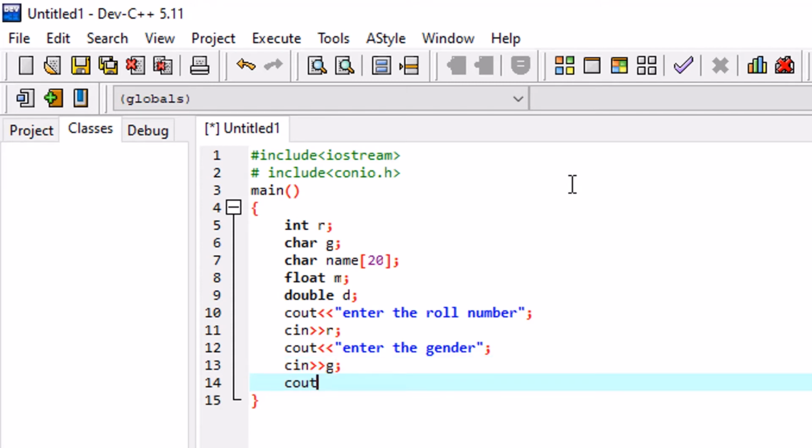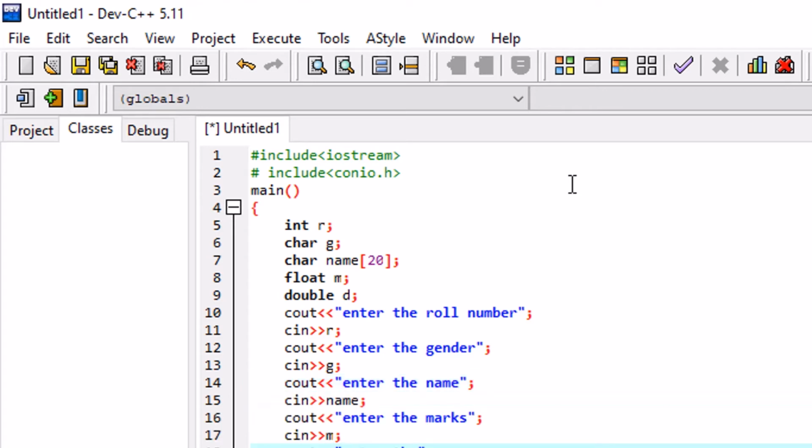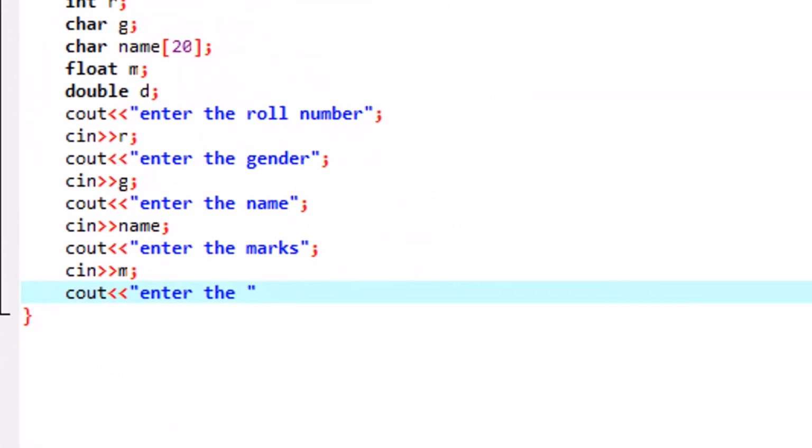See what we are entering, like enter the roll number. As you know, cout is for the output statement, cin is for the input statement. So we are representing it like this. In this way we did the whole program for inputting the data. Now we have to enter the marks. For example, we say marks in double.